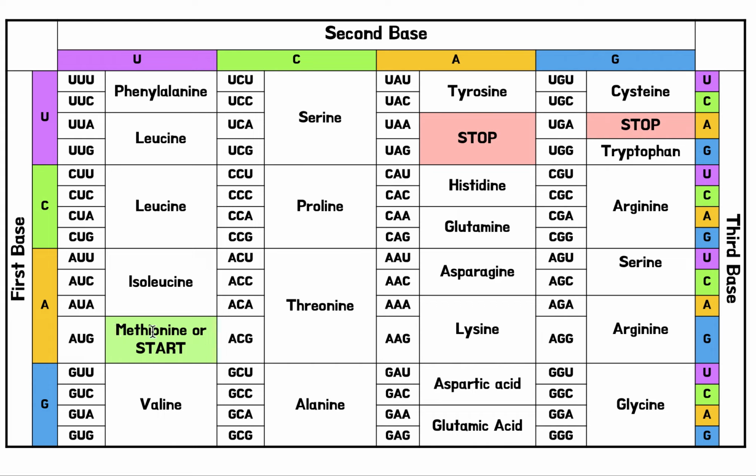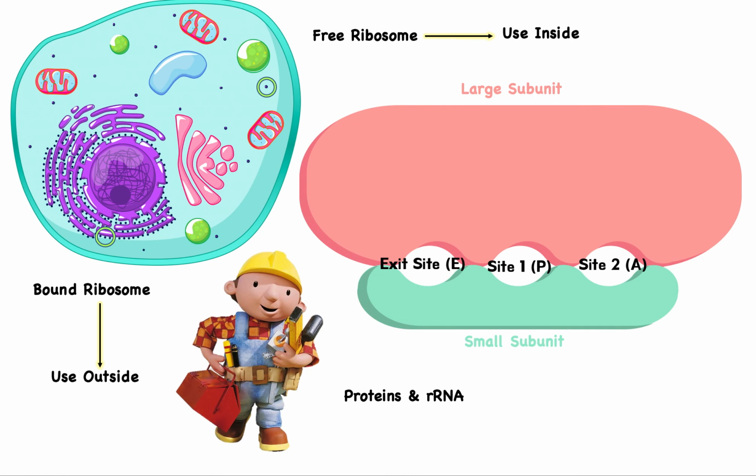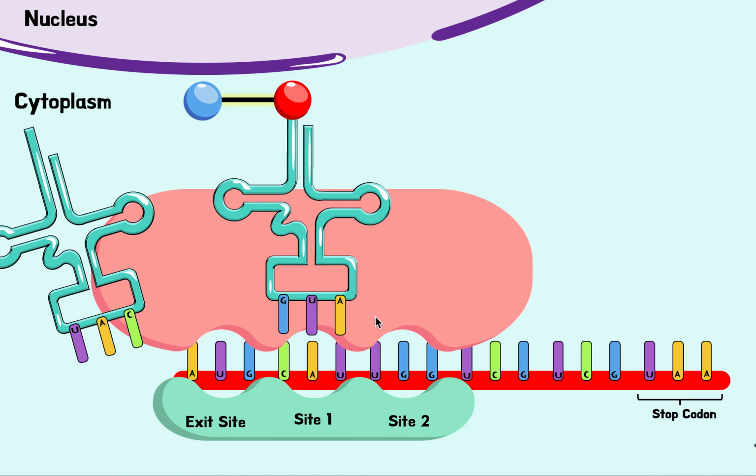So you can see we are easily able to use this table to see exactly what amino acids this specific mRNA codes for. So we can go here and read all of these codons and see what chain of amino acids will be formed. So just bear in mind that table exists. Okay, so now we continue.